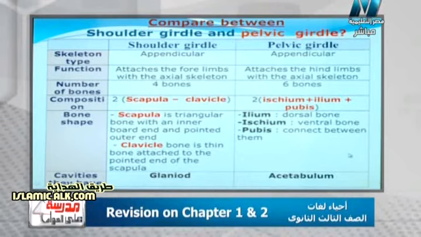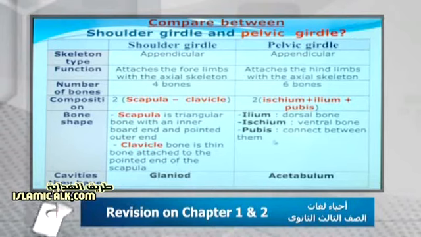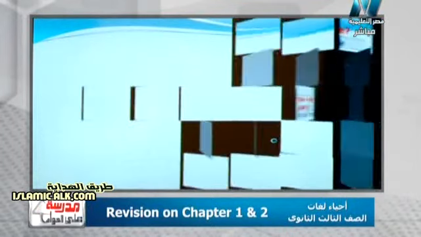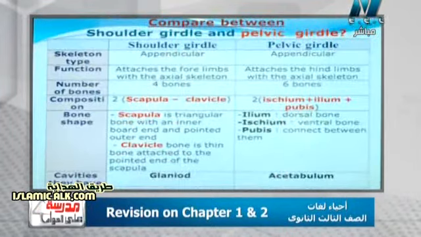When we look at the cavities, we find that the cavity of the shoulder girdle is the glenoid cavity, where the head of the humerus fits to form the shoulder joint. But the acetabulum cavity is a cavity between the ilium and ischium, where the head of the femur fits to form the hip joint or thigh joint.